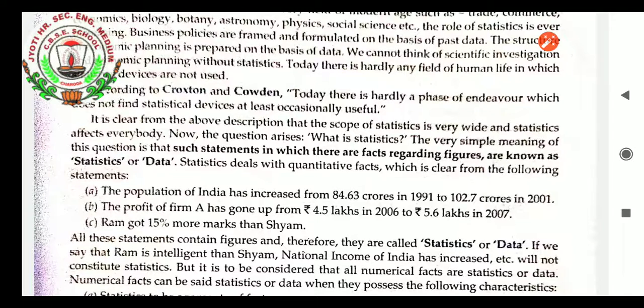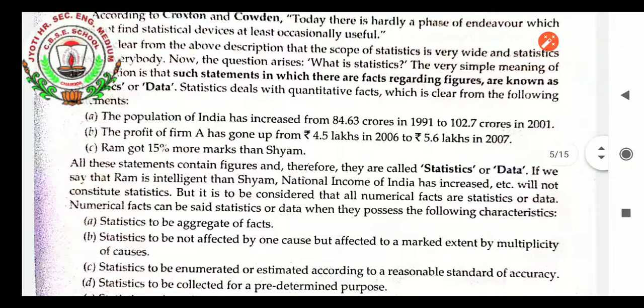Statistics will deal with the quantitative facts, which is clear from the following statements. The population of India has increased from 84.63 crore in 1991 to 102.7 crore in 2001. The profit of firm A has gone up from rupees 4.5 lakh in 2006 to rupees 5.6 lakh in 2007. Ram got 15% more marks than Sham.